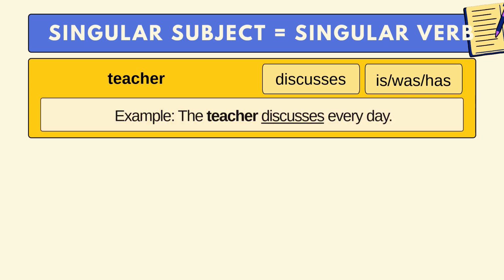For example, in a sentence, the teacher discusses every day. Obviously, teacher is the subject here because it is the doer of the action in the sentence. It is also the main focus of the sentence, while discusses is the verb because it shows action. Again, the teacher here is a singular subject and discusses here is a singular verb.